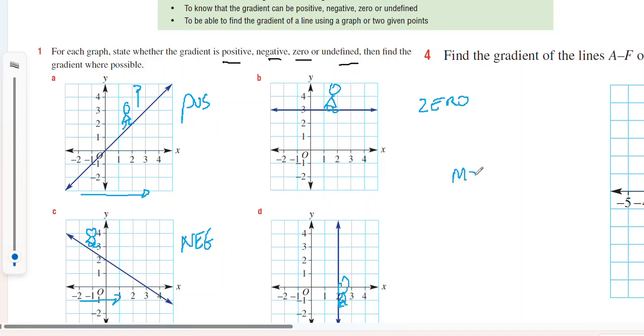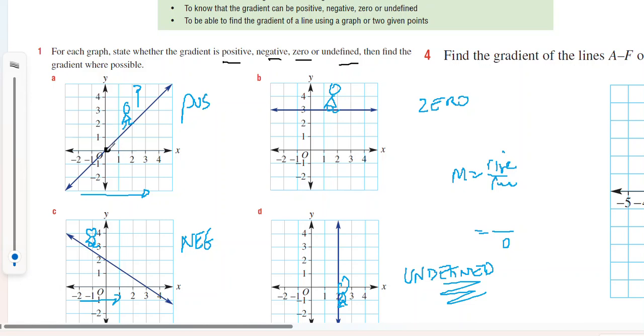Since the gradient is rise over run, in this case my run is 0, so I'd have something divided by 0, which means it's undefined. It doesn't exist if you've got a division by 0. And if it's possible, work out the gradient.